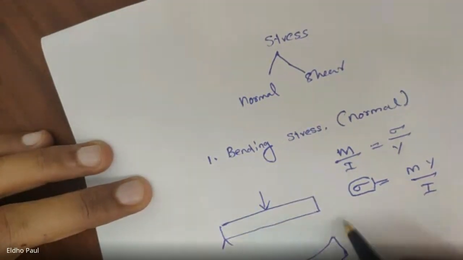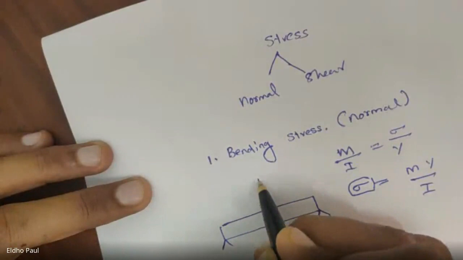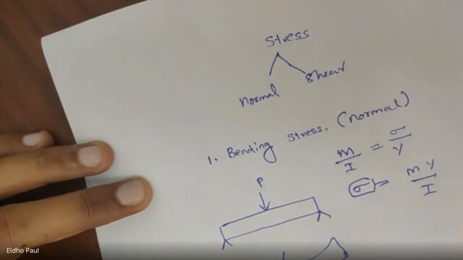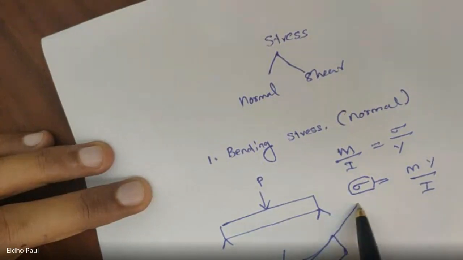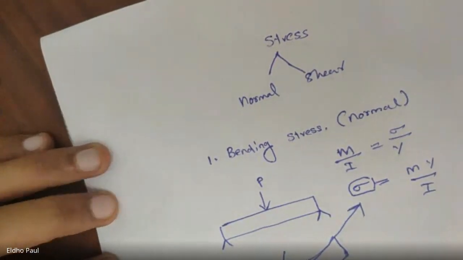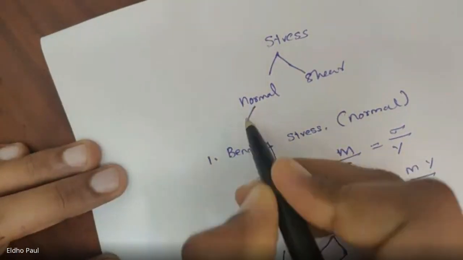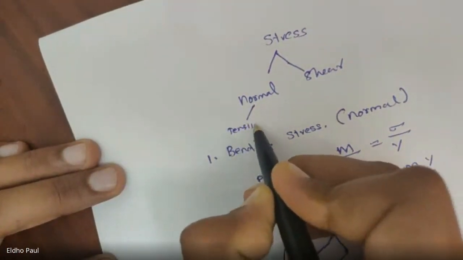For example, this beam carries a point load and is subjected to bending. Across any cross section of the beam, a stress will be developed, that is bending stress, which is a normal stress. We will study about this bending stress, and we already divided normal stress into tensile and compressive.